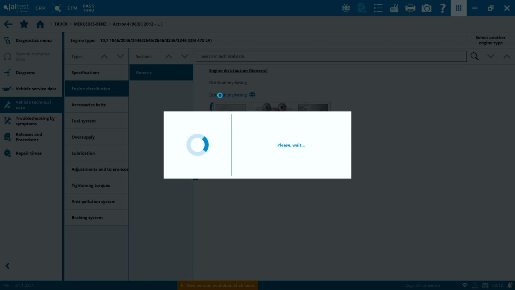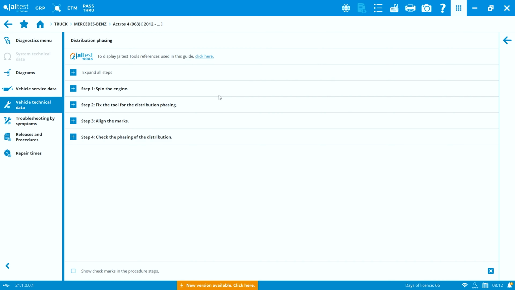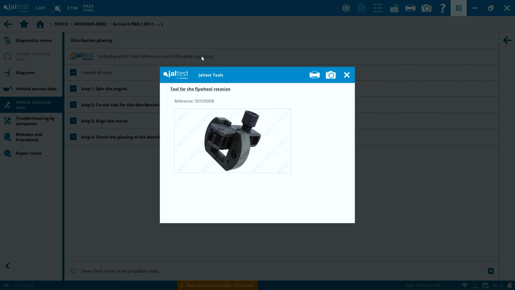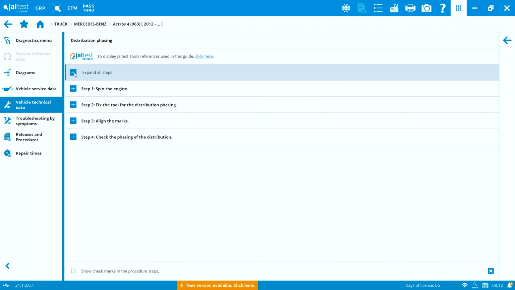In the header of this procedure, we can see the different special tools within JALTES tools family that should be used. These special tools also appear in each of the steps where they should be used.